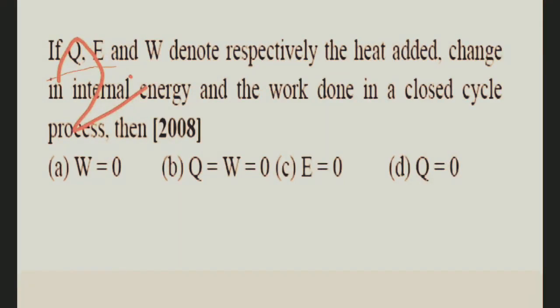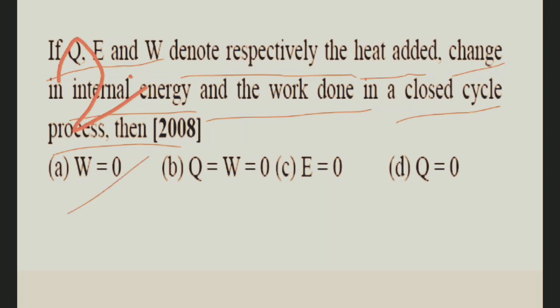Question 2. If Q, E and W denote respectively the heat added, change in internal energy and the work done in a closed cyclic process, then: option A, W, work done, is equal to 0; option B, Q, total heat supplied, is equal to 0; option C, E, energy, is equal to 0; option D, Q is equal to 0. Here E is the internal energy.